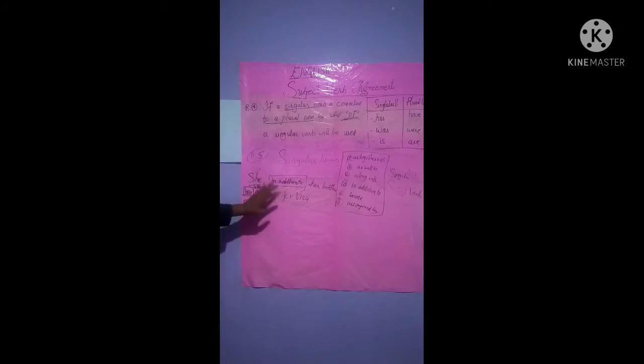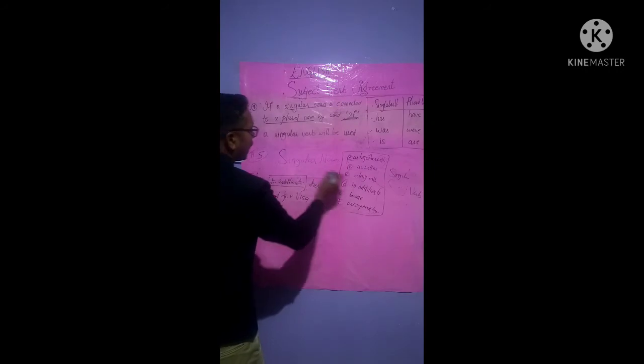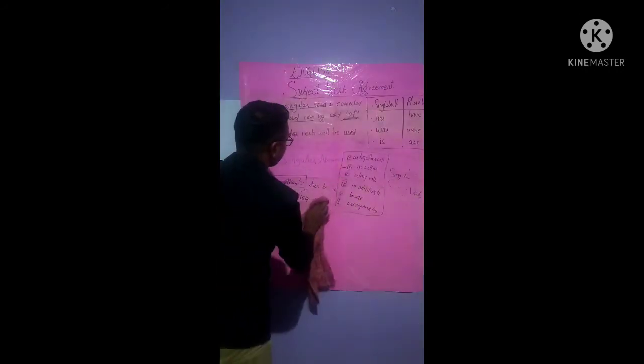This also is correct, but in order to make a correct sentence, we will not use in addition to, but we will use as well as, isn't it? Now for another example, I will write another one.